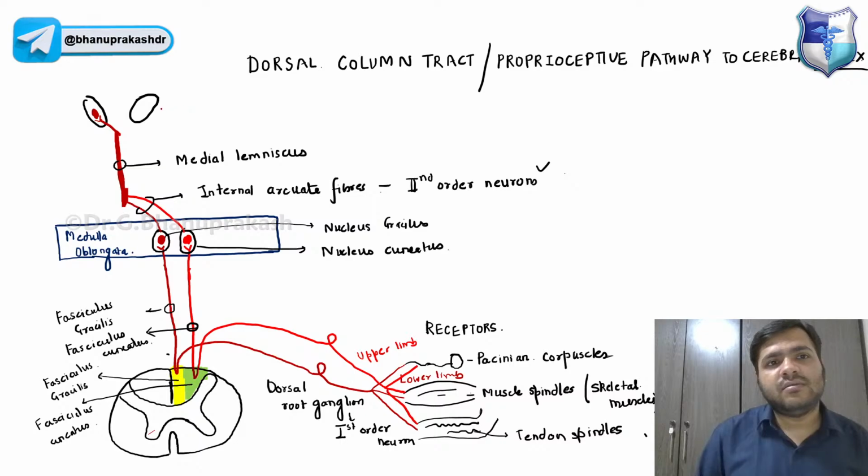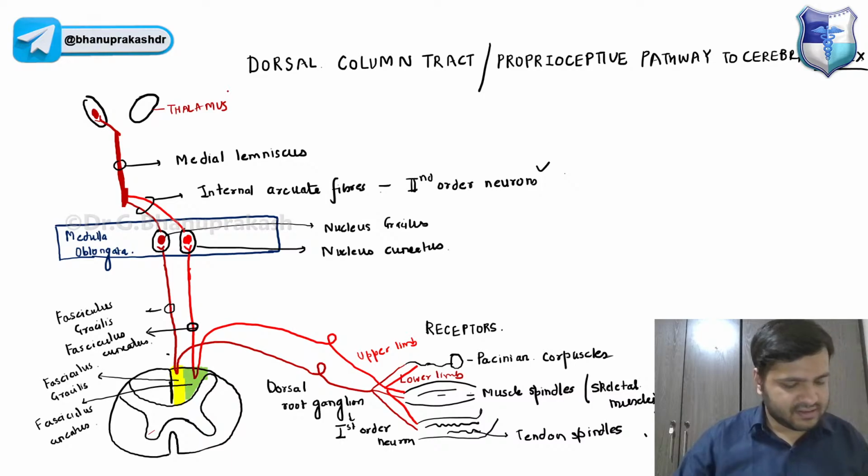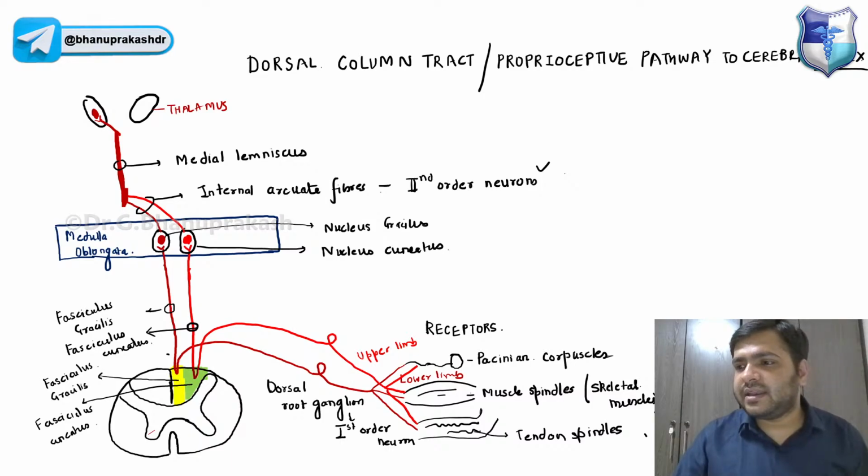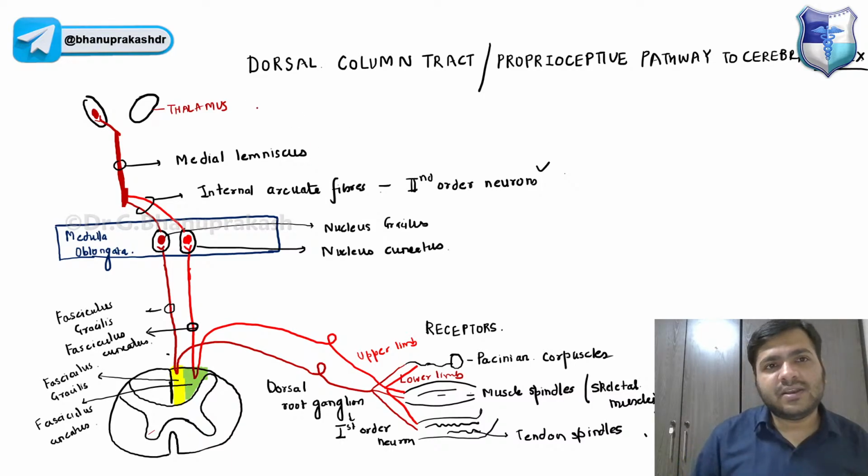Yes, this is the thalamus. And it will be ending in the nucleus that is the VPL nucleus, the ventro-posterior-lateral nucleus.